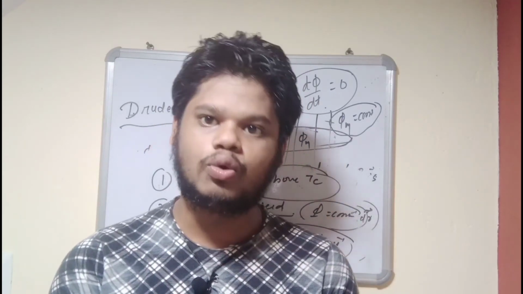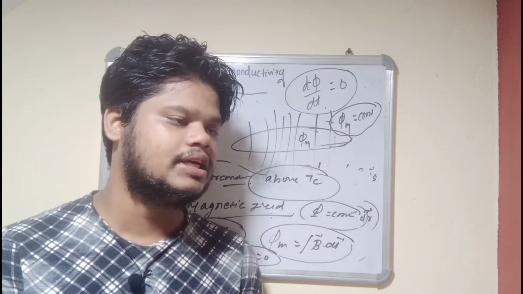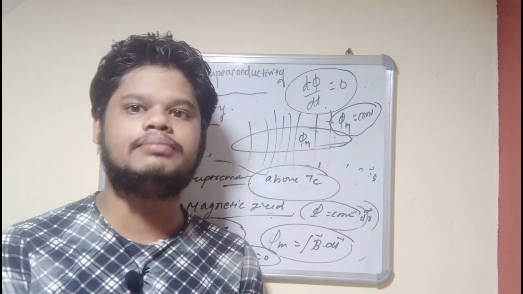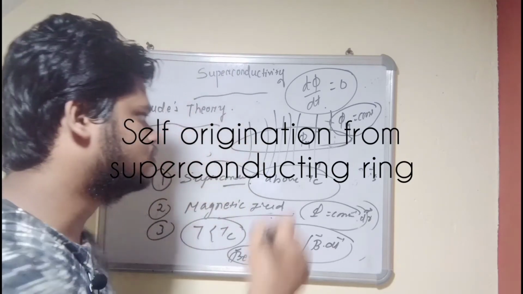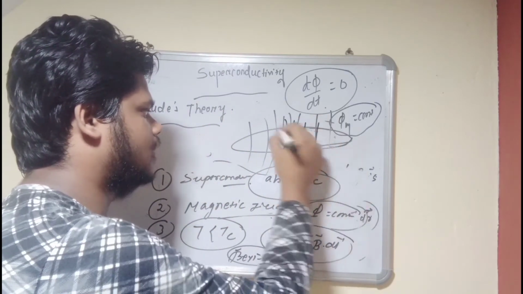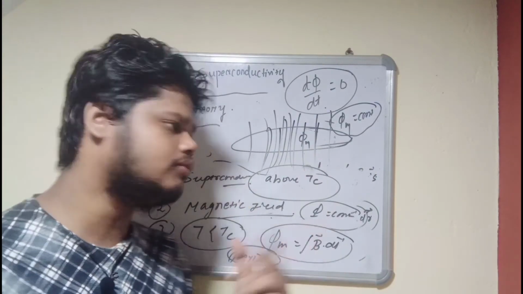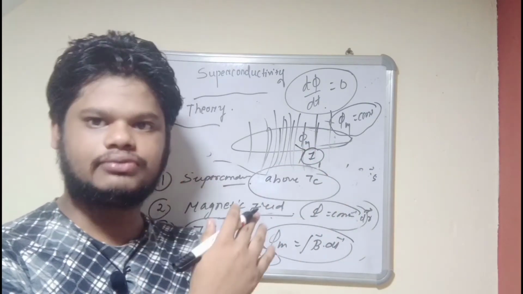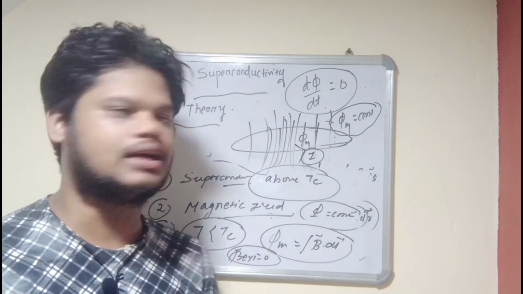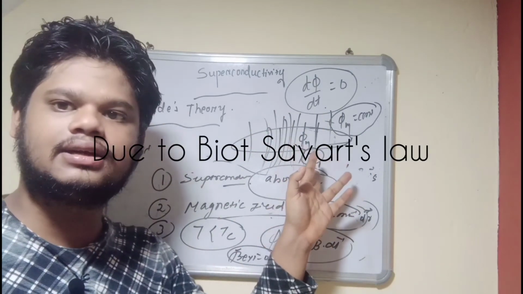This is true only if the ring itself is originating a magnetic field. If it is originating some magnetic field, that means there is a flow of current, right? If there is a flow of current, then there is a magnetic field, that means there is a persistent current.